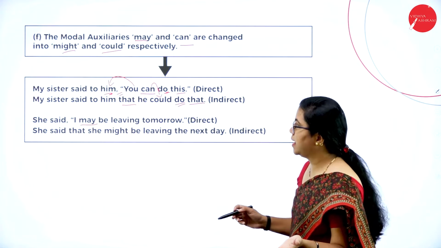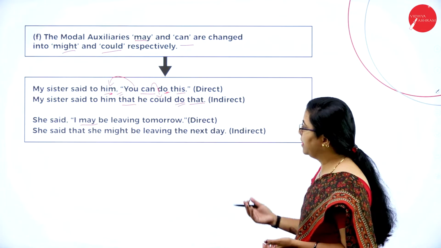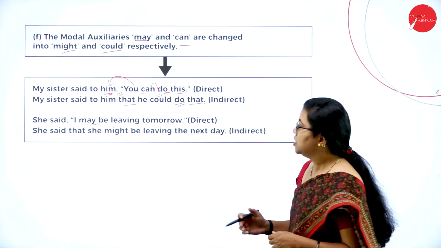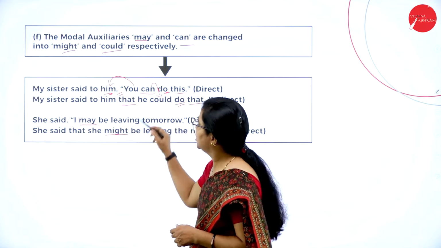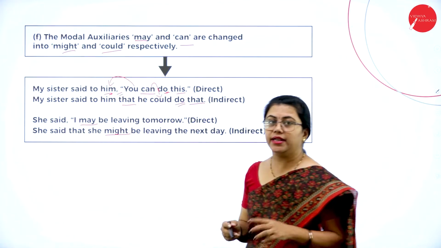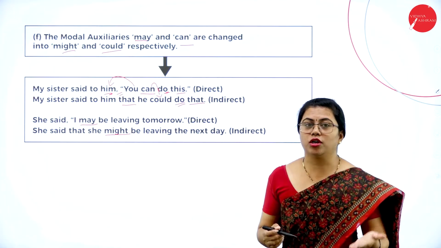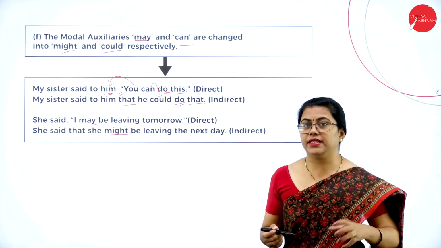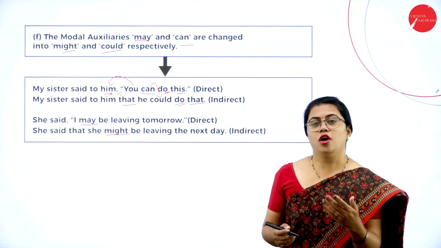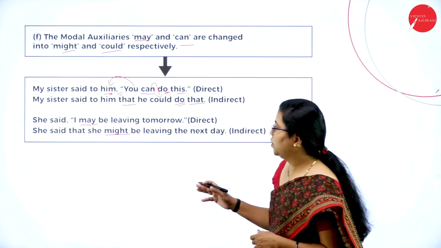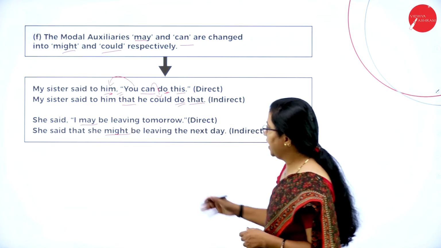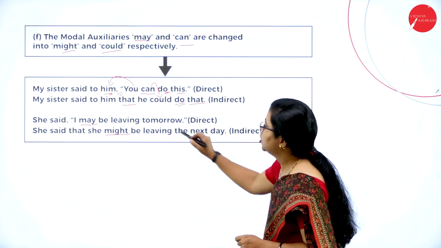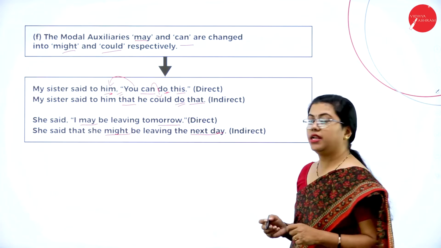I am taking another example of a modal auxiliary here. I may be leaving tomorrow. So she said that she might. So may will be changed to might. That is a possibility. This is not going to happen; it might happen. There is a possibility of that happening or not happening also. So here you can see she said that she might be leaving the next day. Tomorrow I am changing to next day.